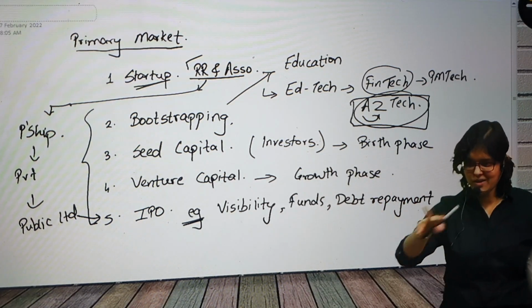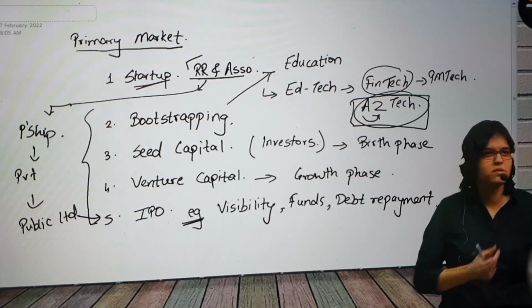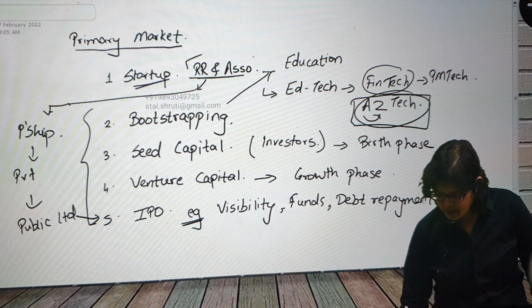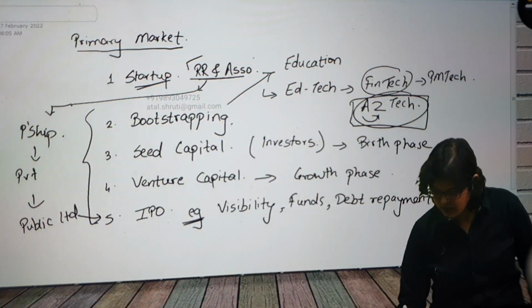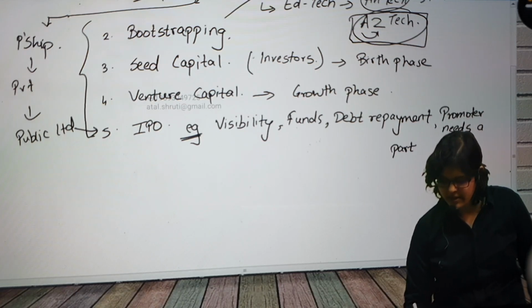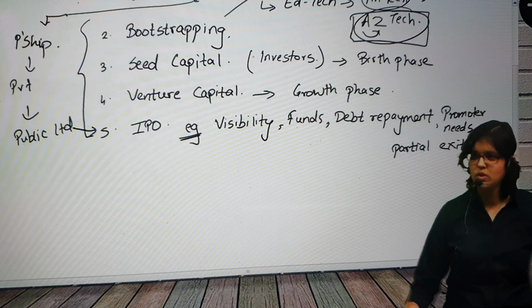So if I mix your points, I wanted that clarification. The original promoter wants an exit to some extent, not selling off all the shares maybe, but wants a little bit of exit. So this is called OFS, offer for sale. The promoter generally does not need a full exit, but at least a partial exit. By the way, who is the promoter? Founder of the company. Owner of the company. The original person who founded the company.